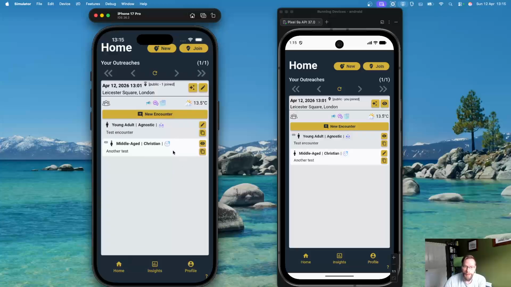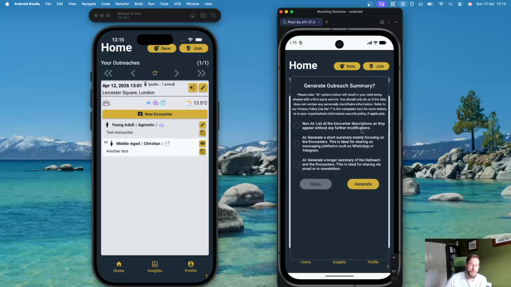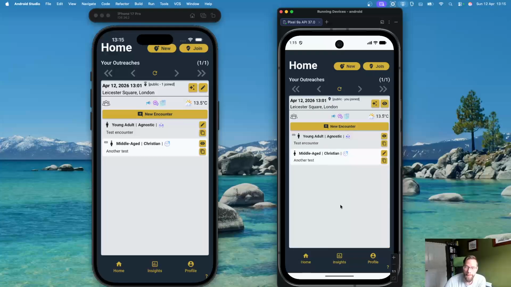That's available to the outreach organizer. The same thing is available to the person who's joined. They might decide to share that with someone else, another Christian, just to share what's been going on, so they can do the same exact thing, and they will get the exact same text. So both evangelists can do exactly the same thing.